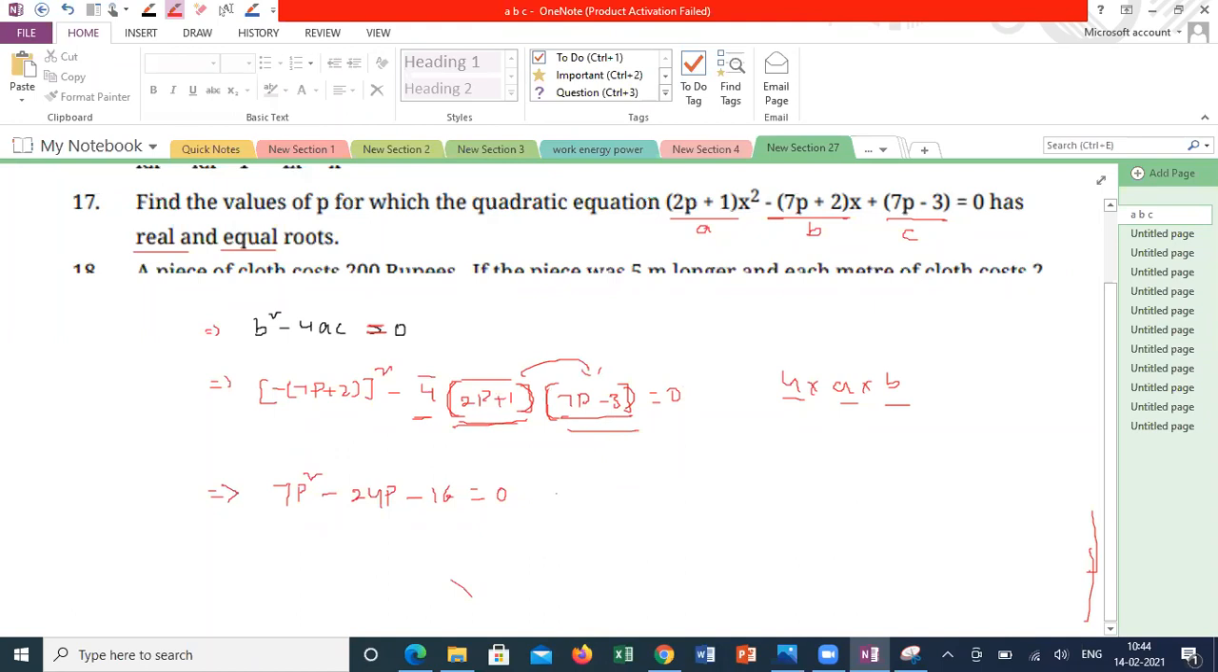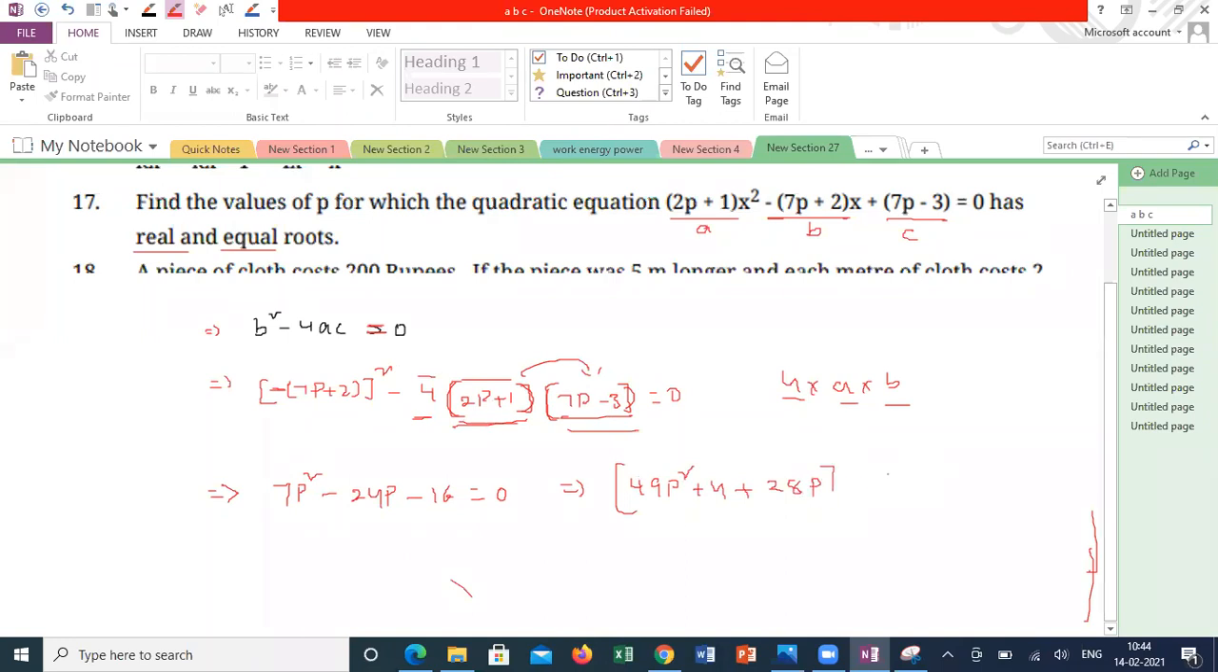So I will explain this one first, step by step. I got your confusion. First, you have to expand this one. So whether it is minus or plus, it is a whole square. So 49p square plus 4 plus 28p. Correct? This is the expansion.